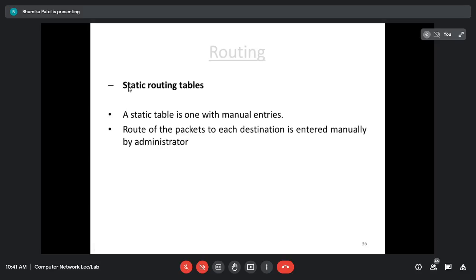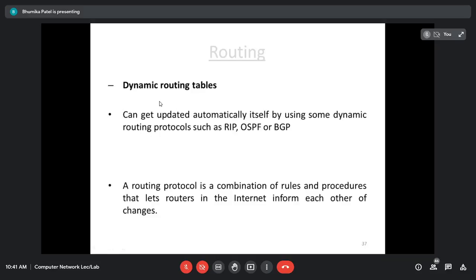When I have a small network, I will use a static routing table. Otherwise I will use a dynamic routing table. What is in a dynamic routing table? Obviously it is the opposite of the static routing table. It gets updated automatically by itself using a routing protocol.